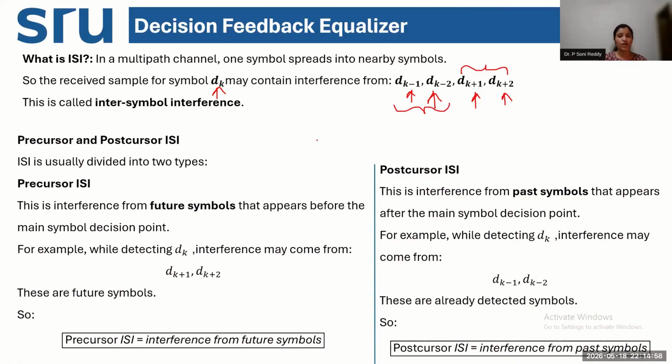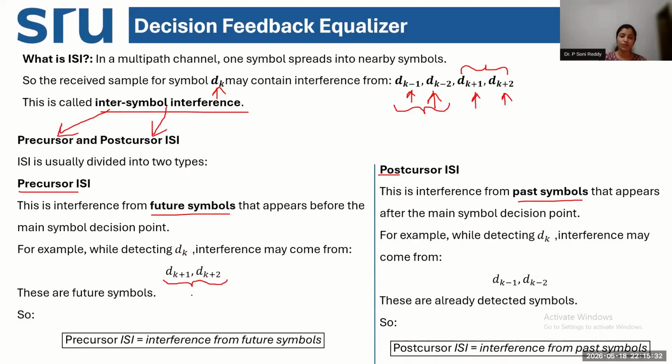I'm going to estimate those ISI based on the decision which is already taken for the past symbols in the equalizer. Okay. So if I want to classify the intersymbol interference based on the sequence of the transmit pulse, I am going to classify this ISI in two categories. One is called precursor and the other is called post-cursor ISI. What is pre? Pre means future symbols. Post means past symbols. So pre means future. Future means ISI, which is going to be affecting my future pulses.